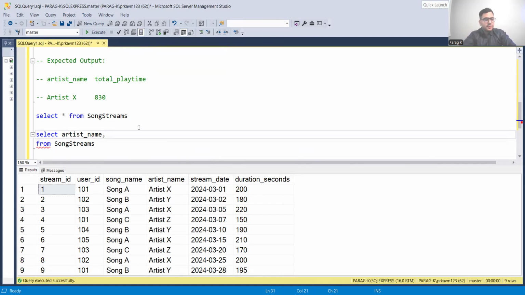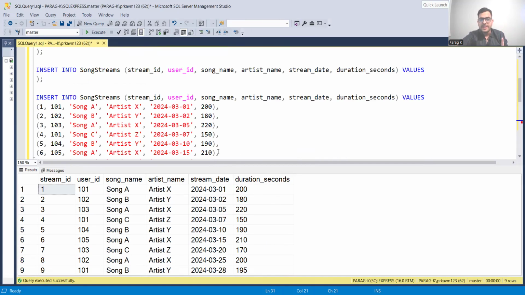And as we know, we have to do total playtime. Let's look at the table first. We have the stream ID, user ID, song name, artist name, stream date, duration seconds. To be honest with you, a lot of the things in here are useless. We don't care about the stream ID, user ID, song name. Who cares? We care about the artist name, and then we care about the stream date.